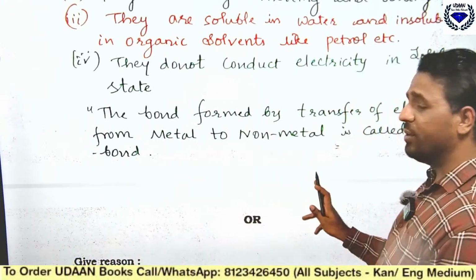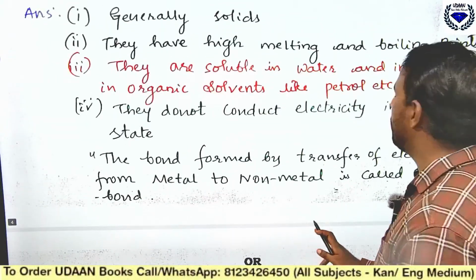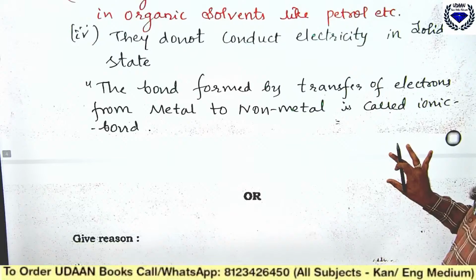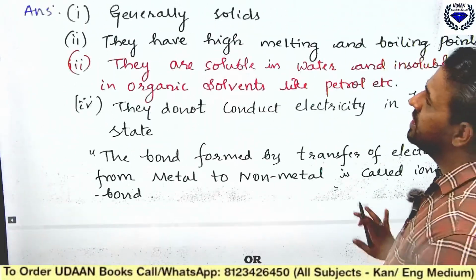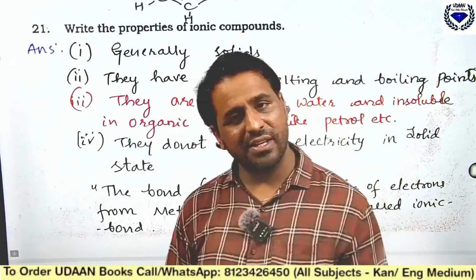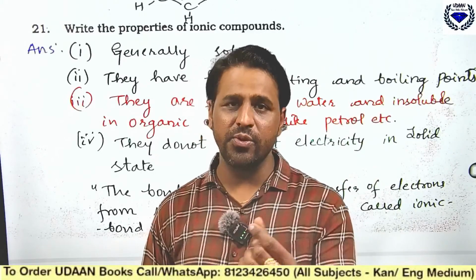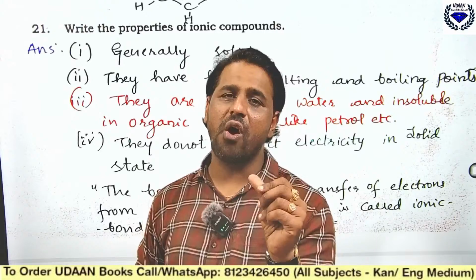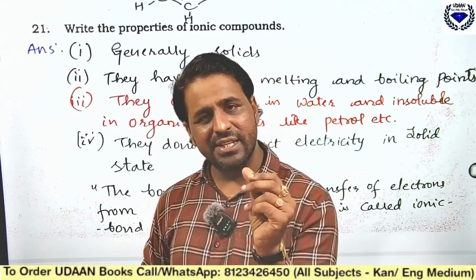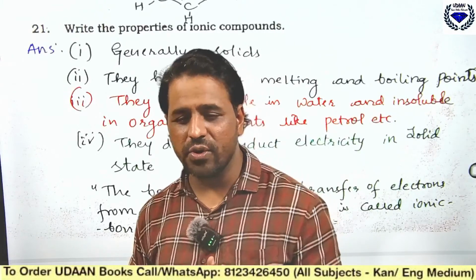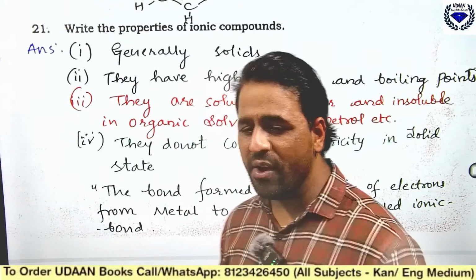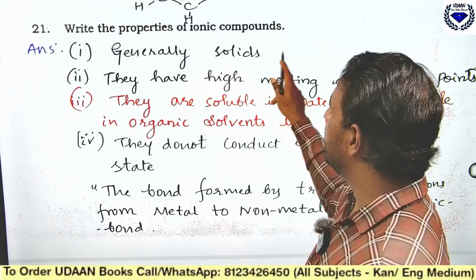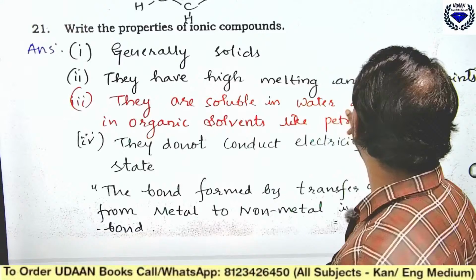Now, coming to the properties. What are the properties of ionic compounds? Can somebody tell? See, the first property: they are generally solid and hard. Take the example of NaCl, the salt used in the house. It is solid and it is hard. They have high melting and boiling points.